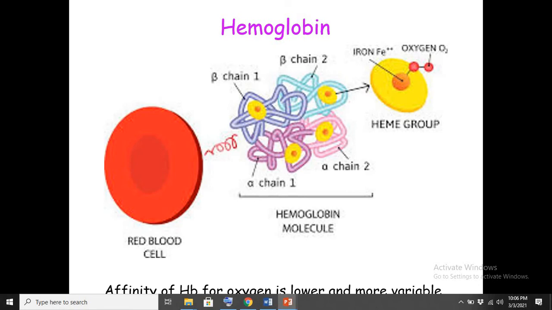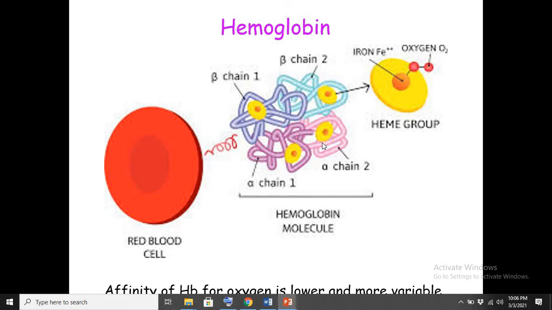A quaternary structure is formed when different independent subunits join with each other. So hemoglobin is one of the best examples of protein quaternary structure, in which four different independent protein subunits join each other and form a big globular protein that we call hemoglobin.